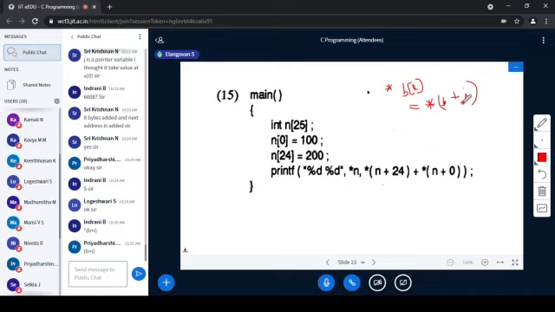Suppose in an array, I told you at the start of this training session, when I was talking about the features of C, the power of C, that an OS can be written using a C program, right? So that kind of flexibility is available with C. You can go and access any value, any memory address, and change the value. If you could do that, that is called a virus.